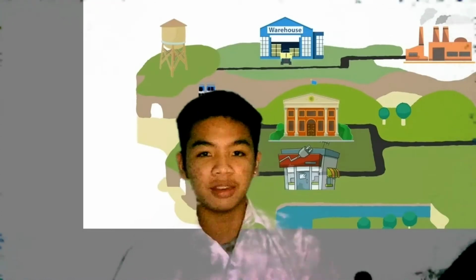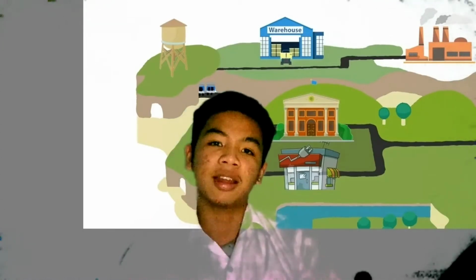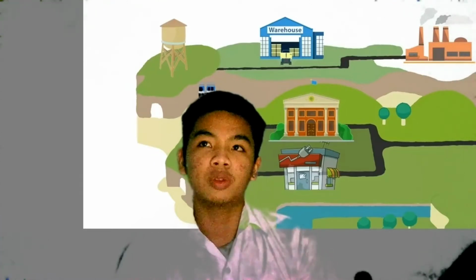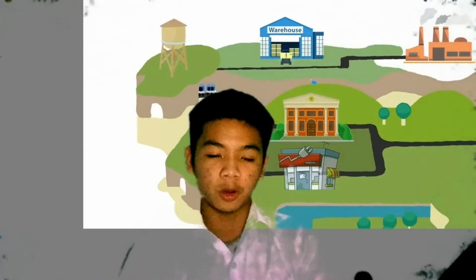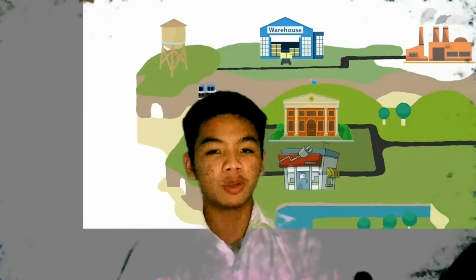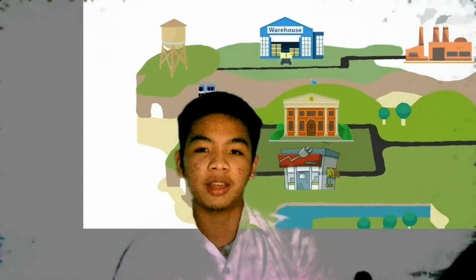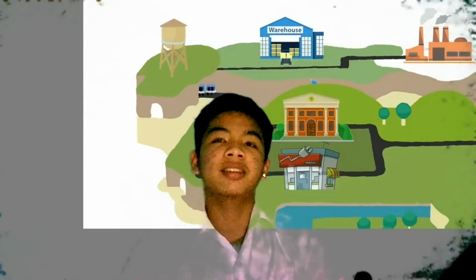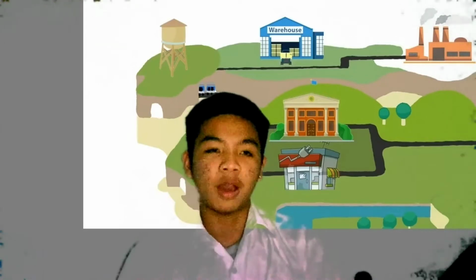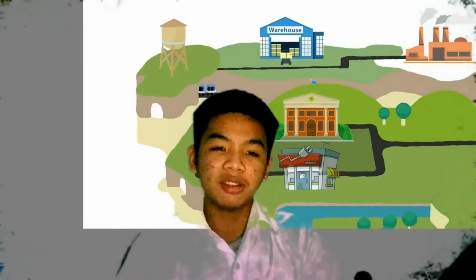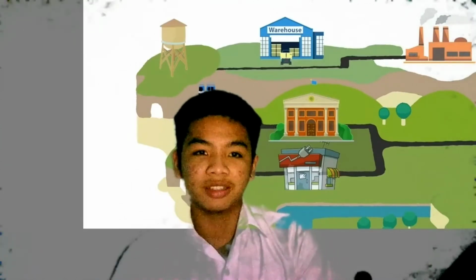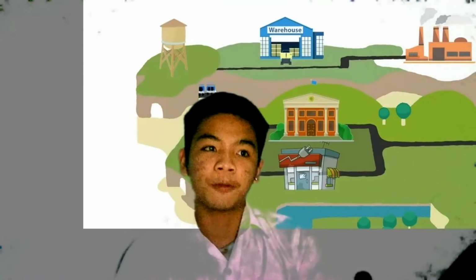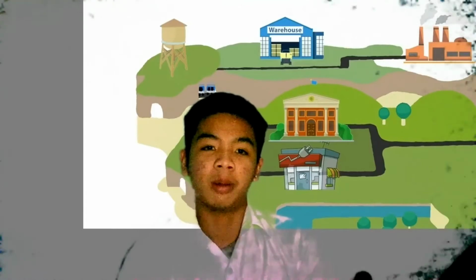And our task is to create a cell analogy about the organelles using digital art or a drawing. My reference for my artwork is the game Dumb Ways to Die. Dumb Ways to Die is a game that I used to play when I was a kid. It is a type of game in which there are different stations. That's why I used it as my reference for the artwork that I'm about to make.